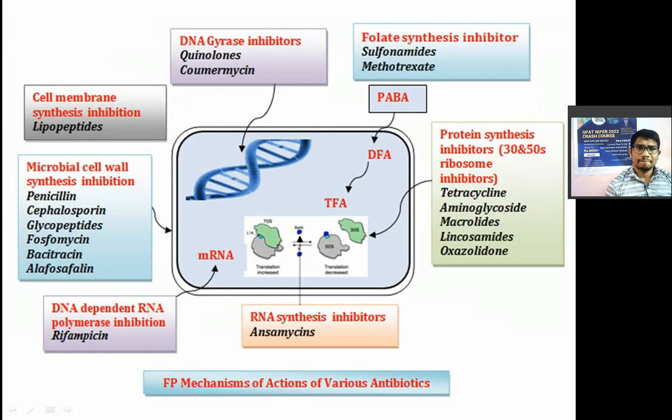Bacterial cell first: folate synthesis inhibitors are the drugs which inhibit the intermediate metabolites. Sulfonamides, methotrexate, trimethoprim. They prevent the formation of folic acid, the PABA, dihydrofolic acid, tetrahydrofolic acid. Now these steps are blocked by these sulfur drugs and methotrexate. DNA gyrase inhibitors or quinolone antibiotics inhibit the DNA gyrase, which will prevent the relieving of supercoiling, and that